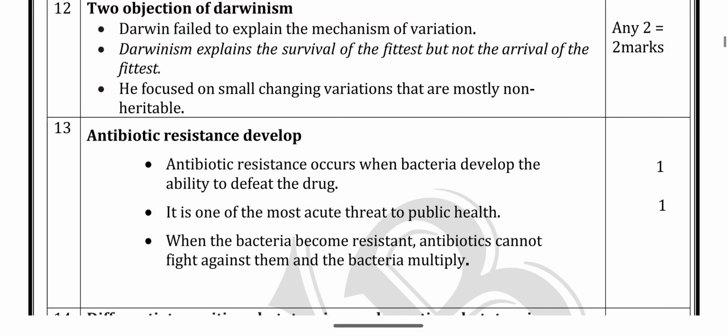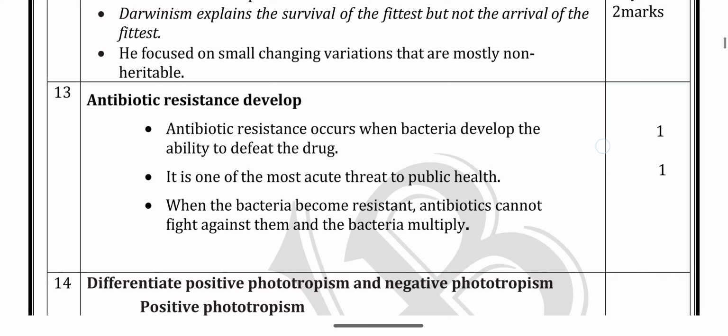Next, question number 13, chapter 8, microbes in human welfare. Antibiotic resistance develops. Antibiotic resistance occurs when bacteria develop the ability to defeat the drug. It is one of the most acute threats to public health. When the bacteria become resistant, antibiotics cannot fight against them and the bacteria multiply.